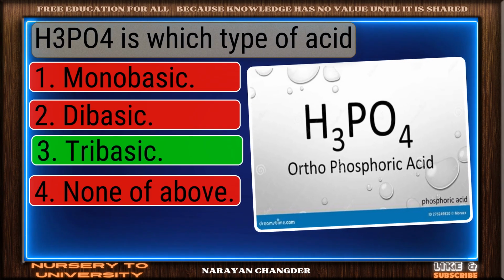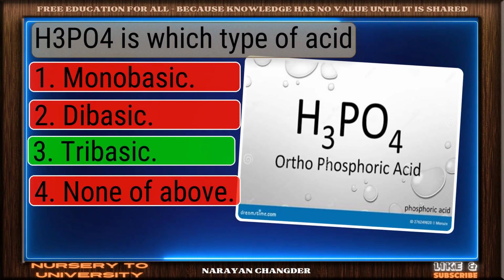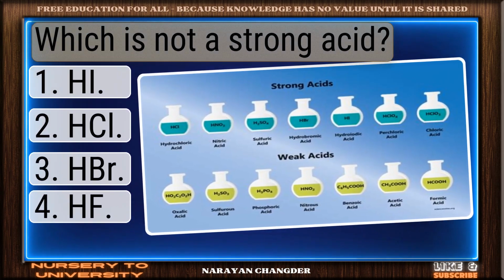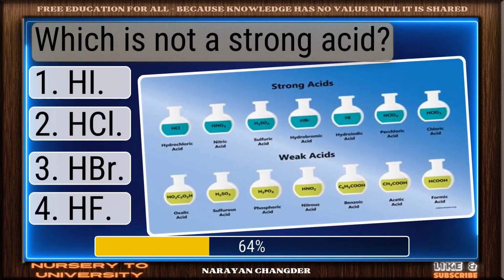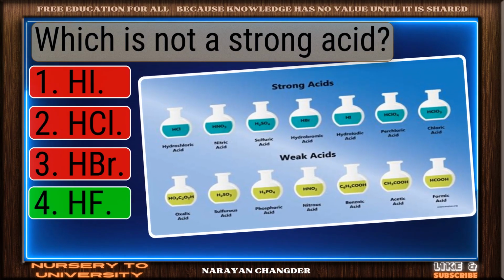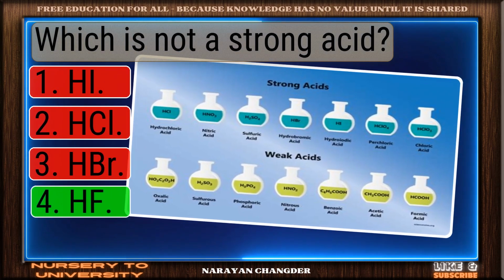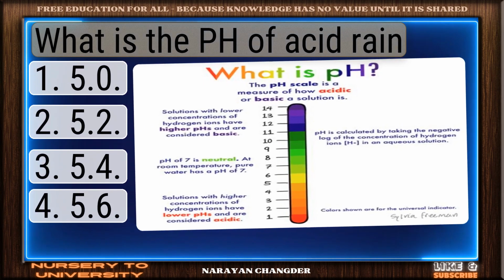You chose tribasic, and it is correct. Which is not a strong acid. Correct. AlF is the right answer. What is the fix of acid rain?